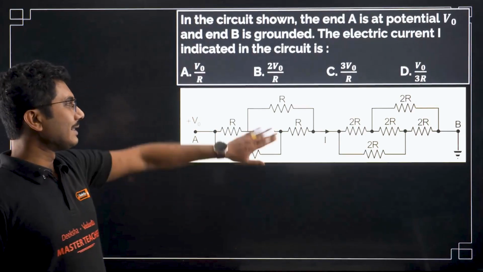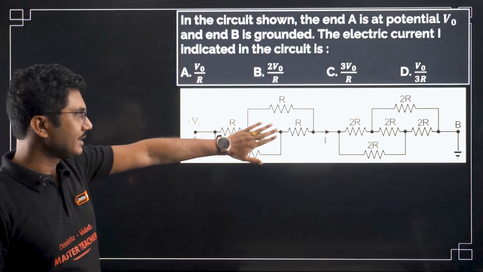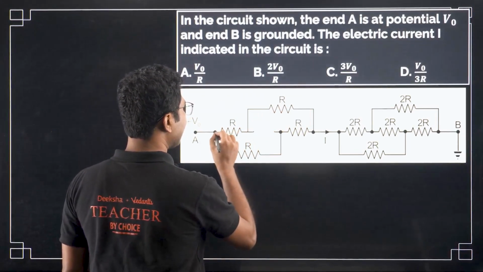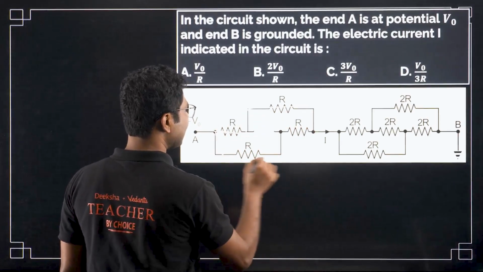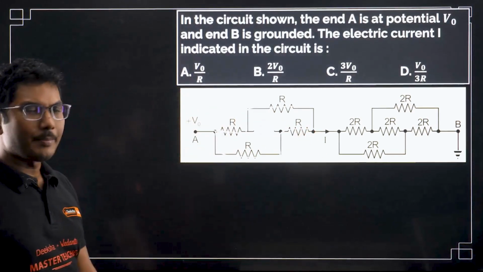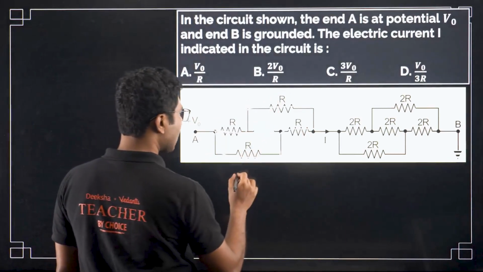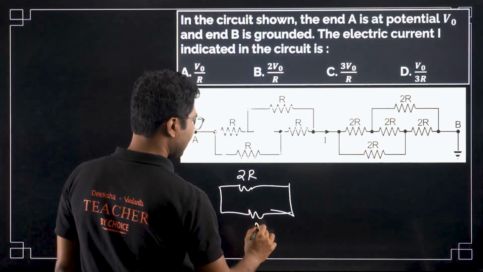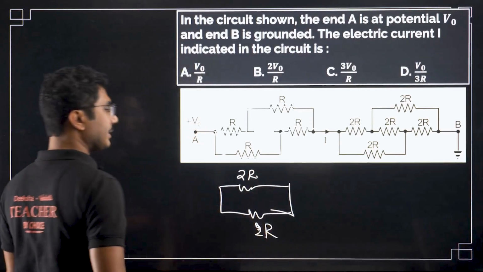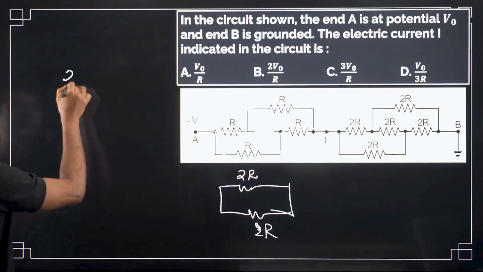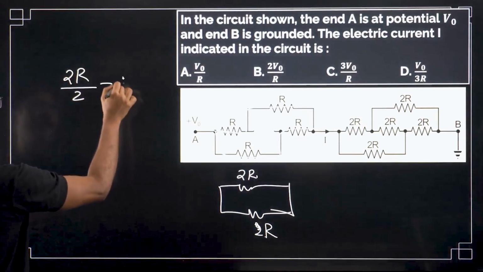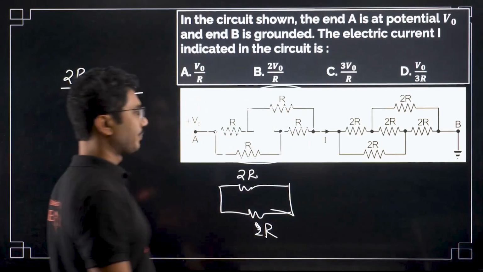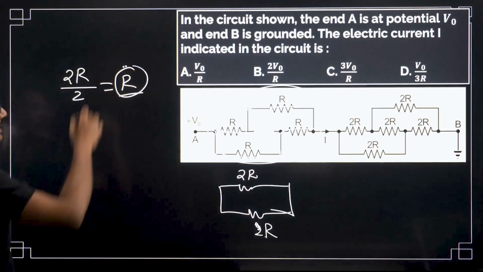This resistance actually does not exist. So you can say basically these resistances are connected in series, this is also in series, and their combination is in parallel. So R plus R, 2R, and another 2R, they are connected in parallel. And what is the equivalent resistance? Two equal resistances 2R and 2R connected in parallel, that will be R. So R is the equivalent resistance for this combination.